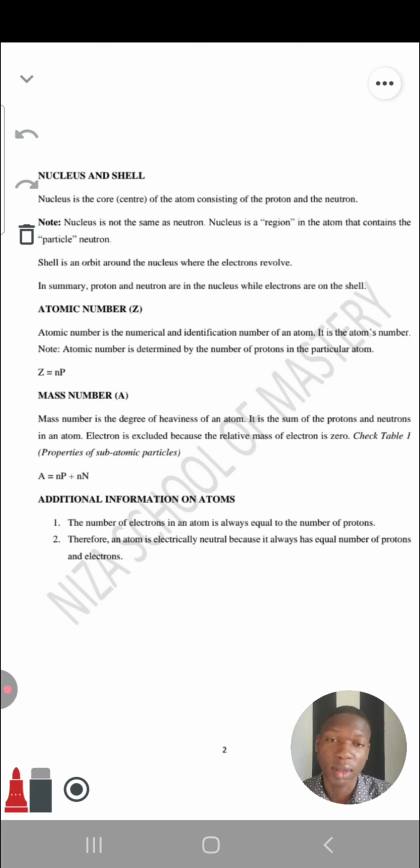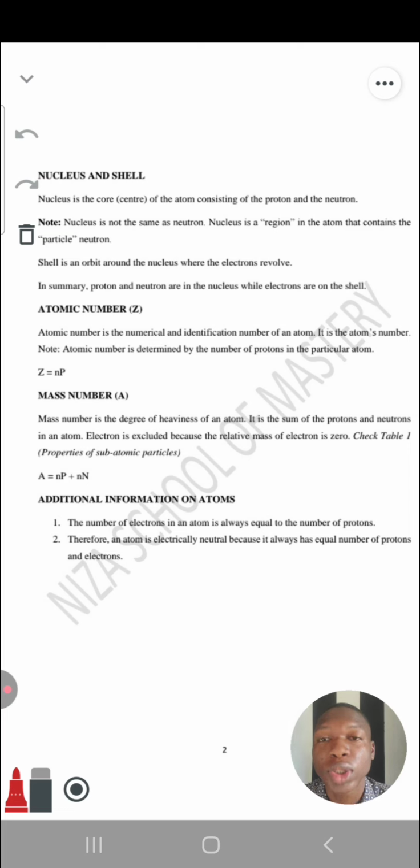Sometimes you may want to mix it up, nucleus, neutron, because of the sound. But nucleus is a place where the neutron stays, not just the neutron, even the proton. So nucleus is a region where the neutron stays. So they are not the same thing. Nucleus and neutron are not the same. Is that okay?